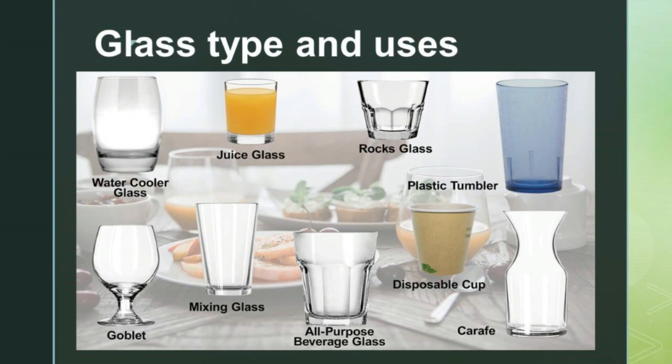The quality of the substance will not be changed. So glass is one of the main things we use in our day-to-day life.